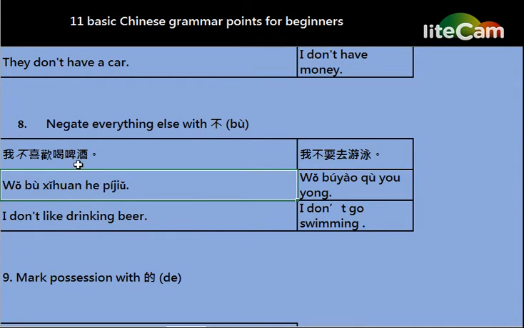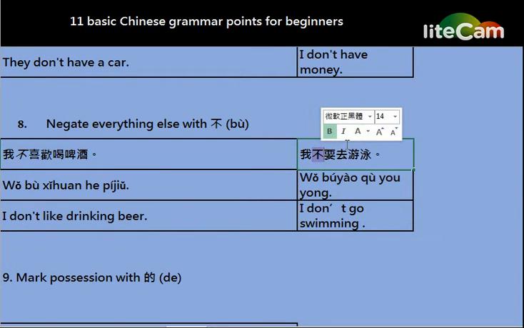And our second example, 我不要去游泳. Here also, the word 不 is put in front of the verb 要 to show the negation. 我不要去游泳.